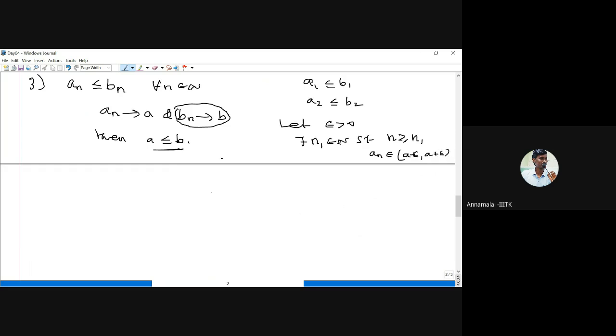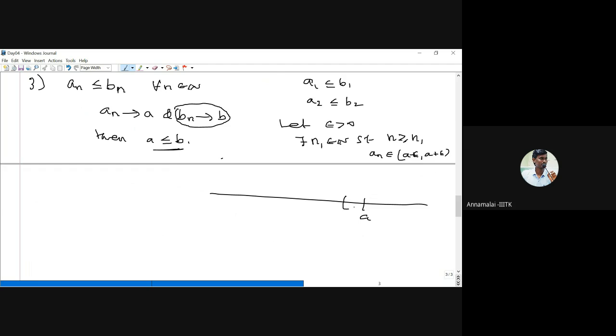So this is the point a. After a certain stage, this is a minus epsilon and this is a plus epsilon, the interval. So all the an's are here. Now again bn converges to b. For this epsilon, we have some other stage. Suppose we take some n2 in N, such that after n2, all the bn's belong to (b minus epsilon, b plus epsilon).